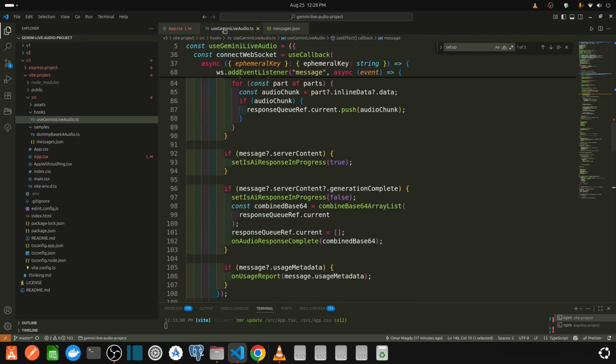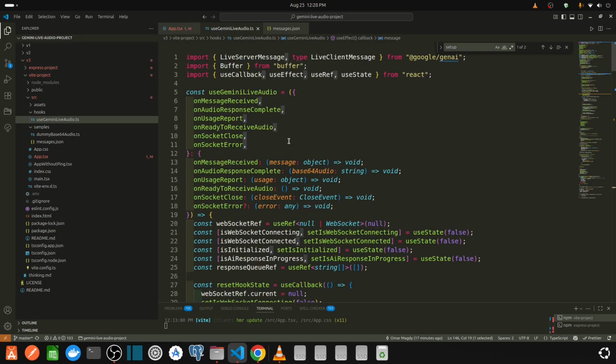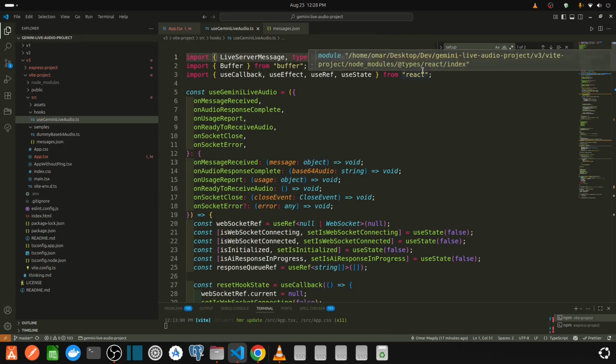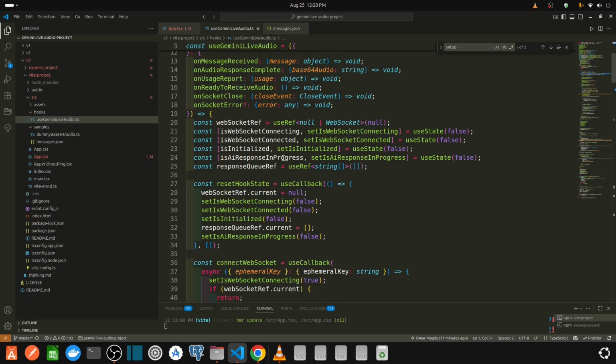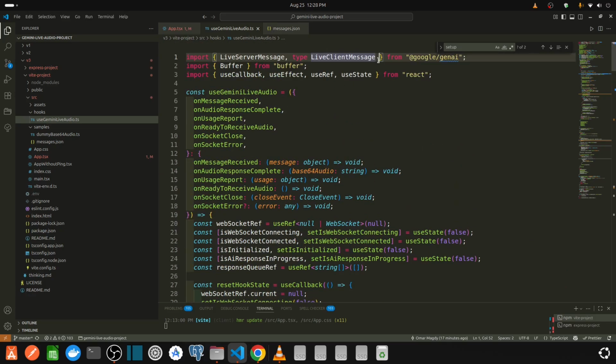The second one is this hook called use Gemini live audio. I will explain this hook. It takes a few parameters and it returns a few outputs. It takes on message received. The message is an object, but it should be another type. It shouldn't be object. It should be server response or something. I will find it.